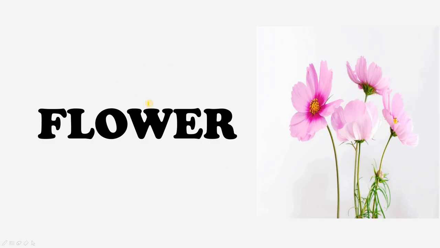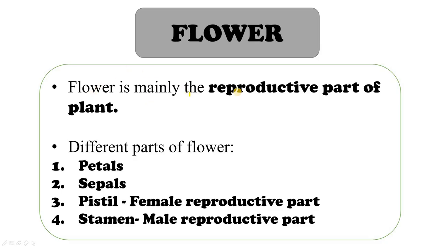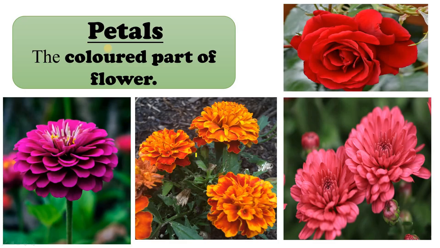Alright, after studying about stem and leaves, we will now study about flower. Flower is mainly the reproductive part of plant. Different parts of flower are petals, sepals, pistil and stamen. Pistil is the female reproductive part of flower and stamen is the male reproductive part of flower. We will now study about each of these parts in detail.